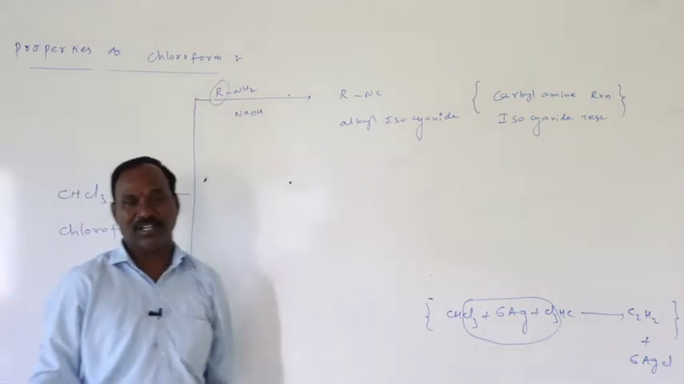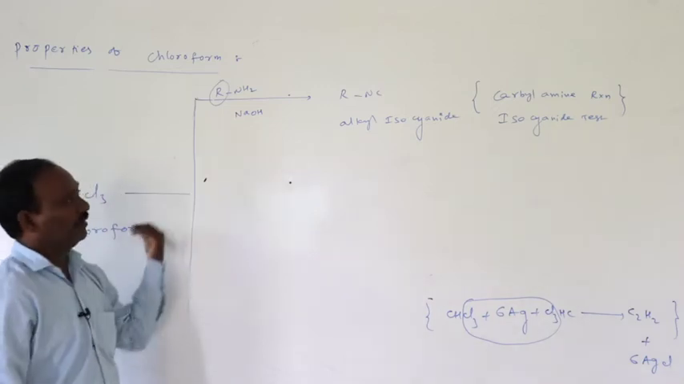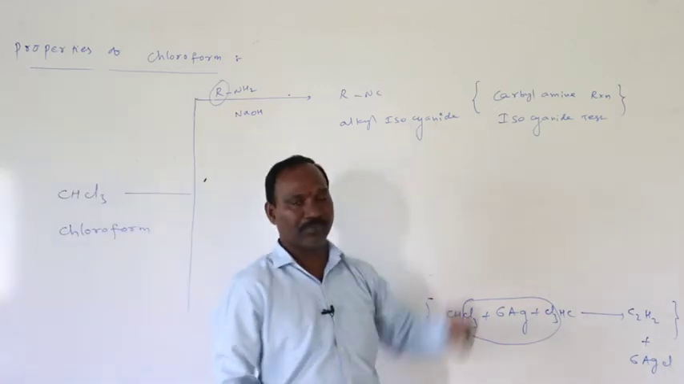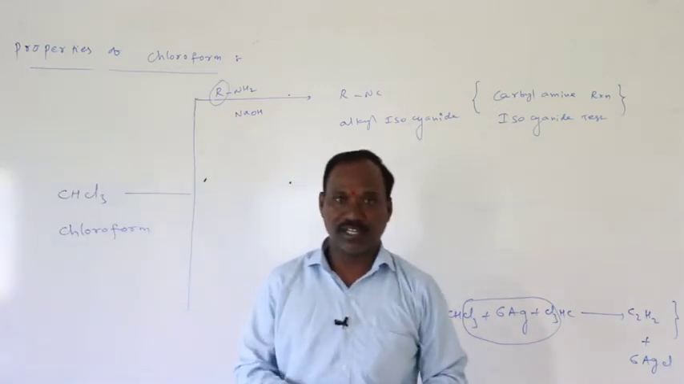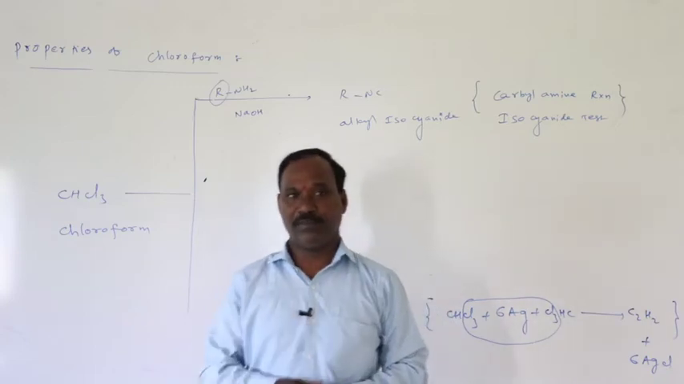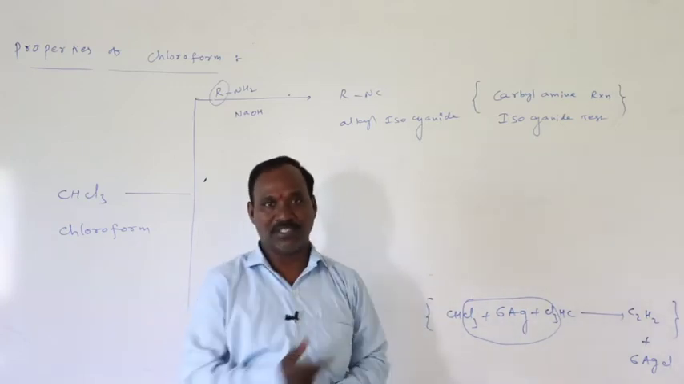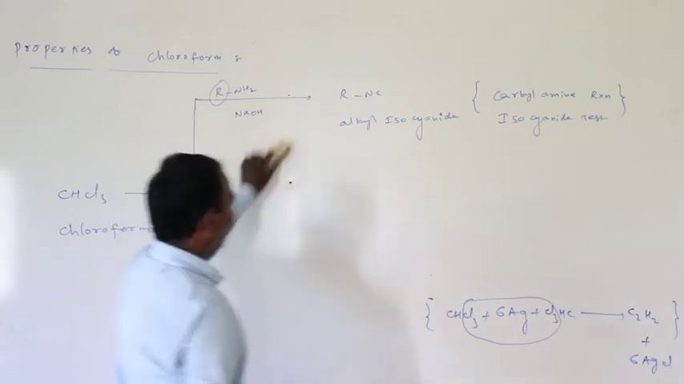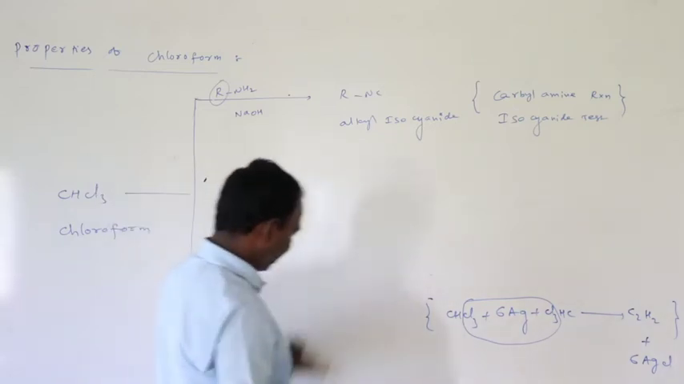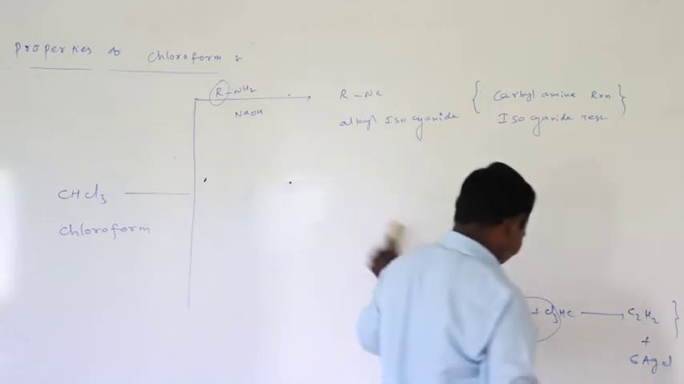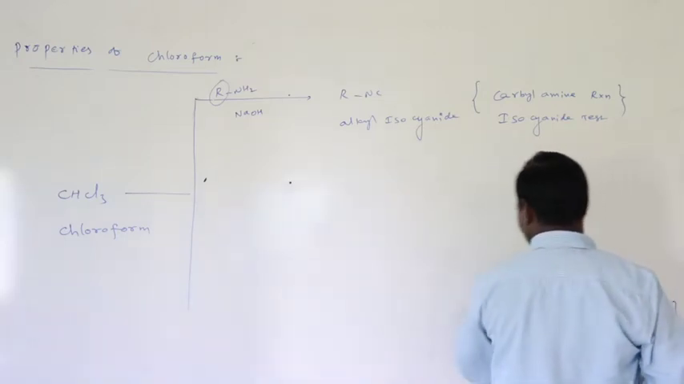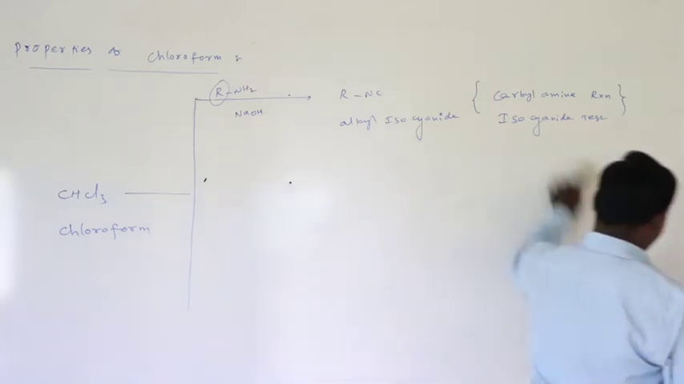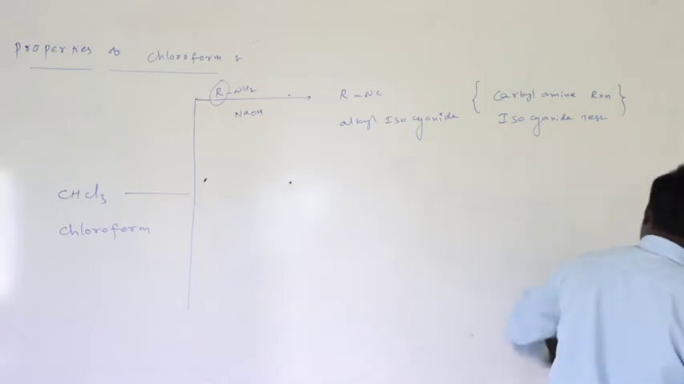Using the carbylamine reaction or isocyanide test, we can identify primary amines only. Primary amines give the carbylamine test, so it is the distinguishing test for amines. Only primary amines produce isocyanides.